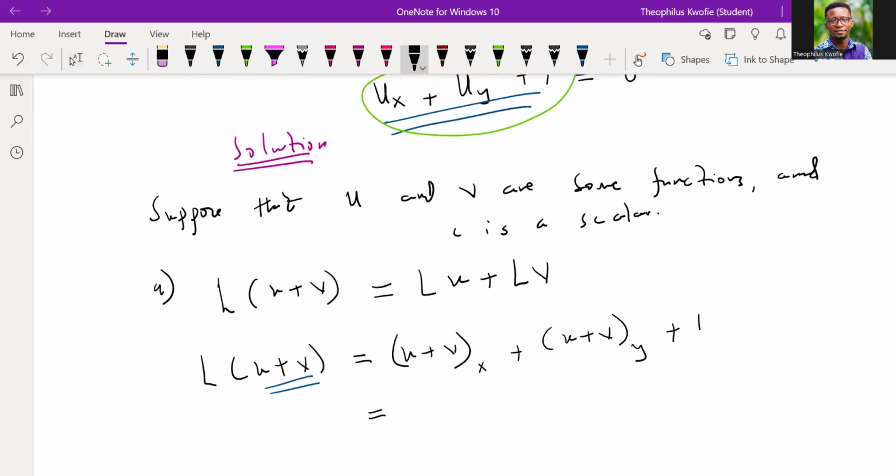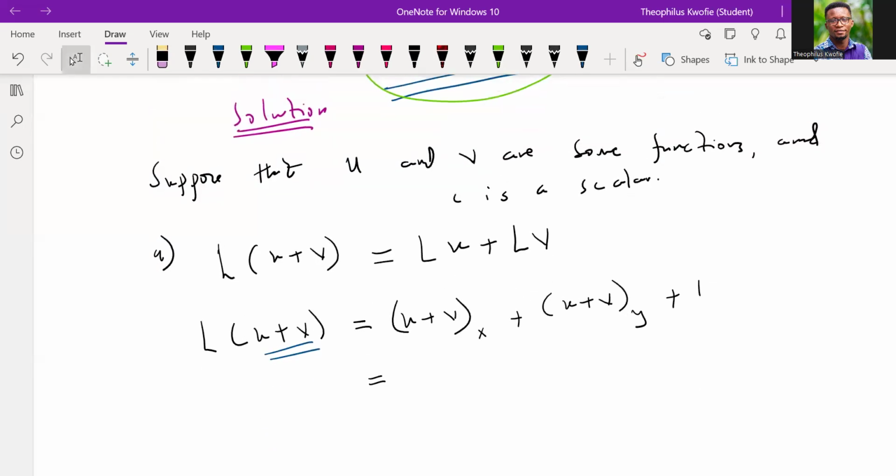Now let's do our distribution. By distributing, we're going to have the partial of u with respect to x plus the partial of v with respect to x, the partial of u with respect to y, the partial of v with respect to y plus 1.